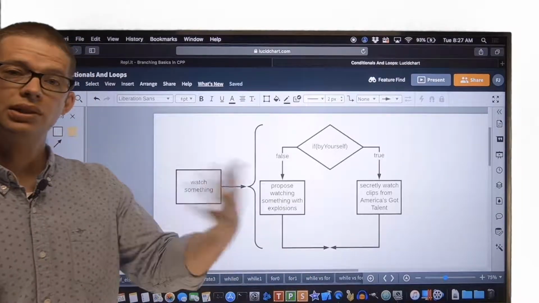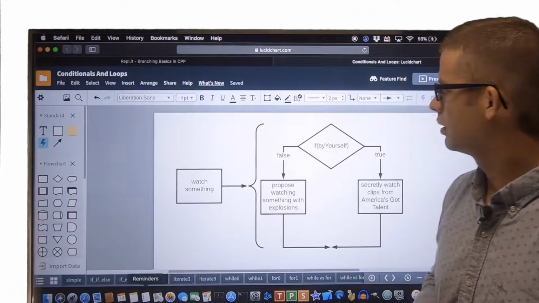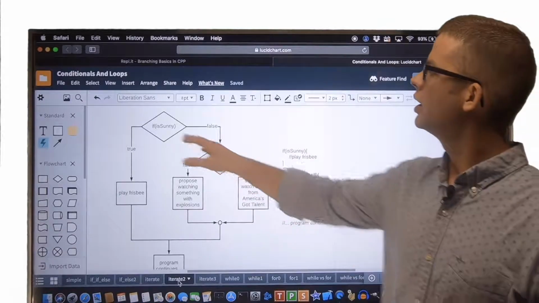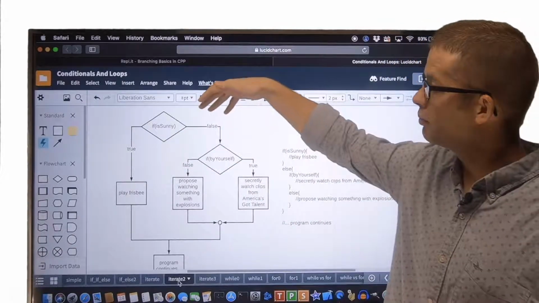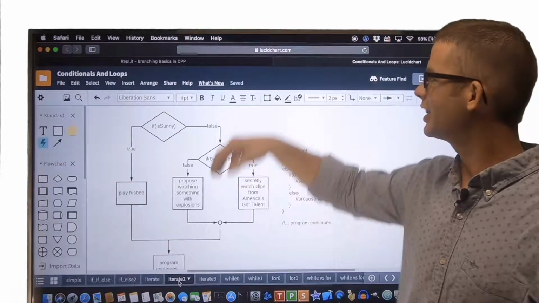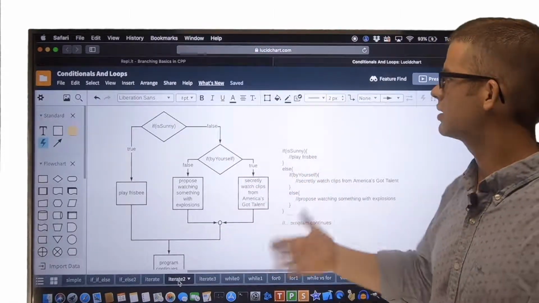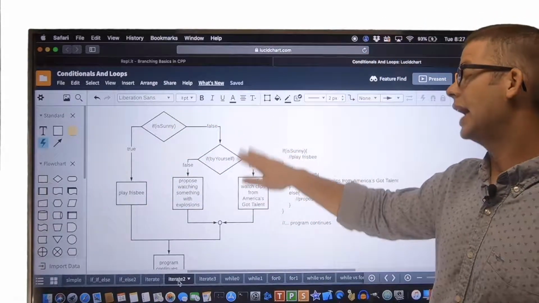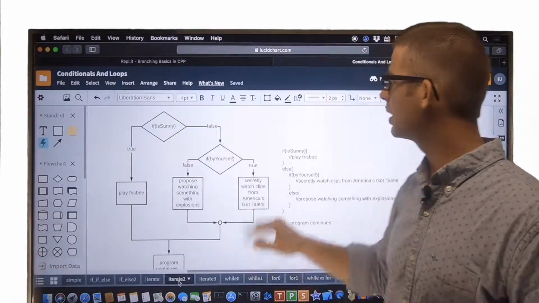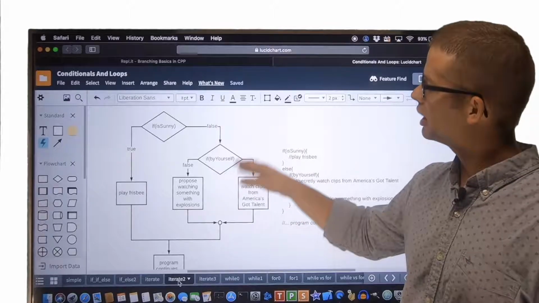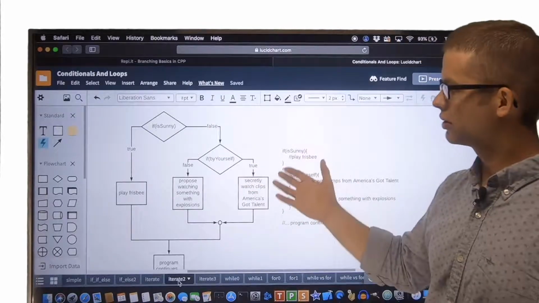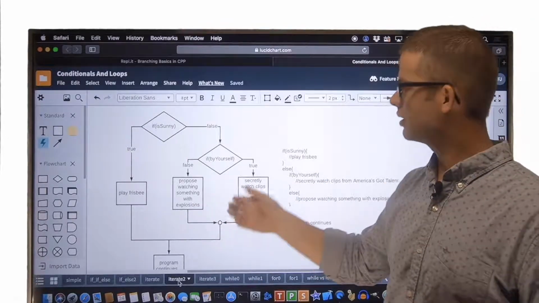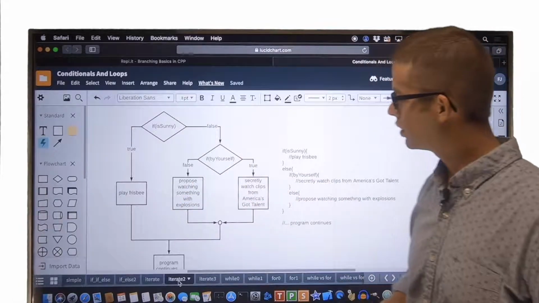So this simple thing, watching something, has now been expanded into this more complex notion. So then we can reintegrate this into our design. Okay, so here we've done that. So now we see that there are multiple paths, more than just two, that we can follow through this process. If it is sunny, we're simply going to play Frisbee. But if it's not, then the else set of actions for our if-else statement has gotten more complicated. We're going to then make a determination based on whether or not you're by yourself, or whether the user, Fred in this case, is by himself, and proceed with a set of then and else actions accordingly.